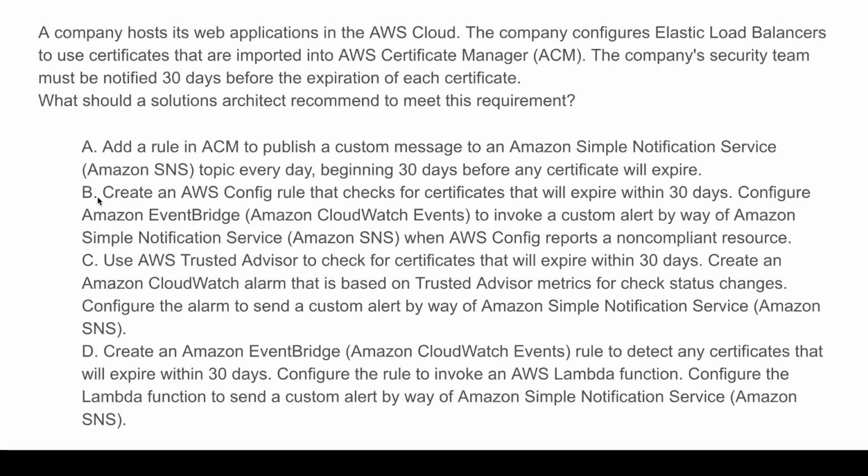So B is going to be our most operationally efficient option and the correct option for this question, even though there are technically more operationally effective options than B.